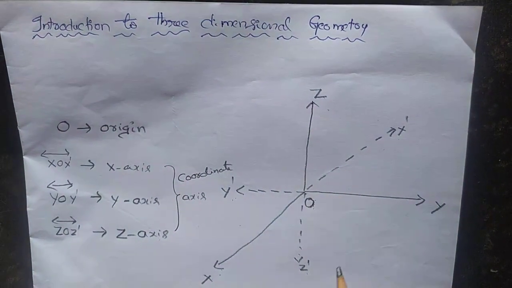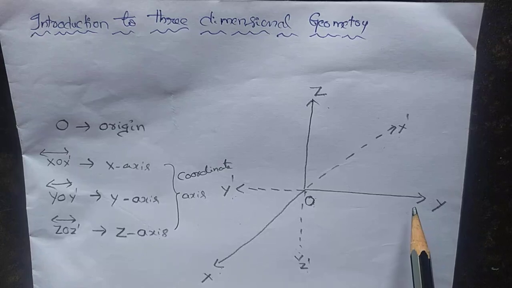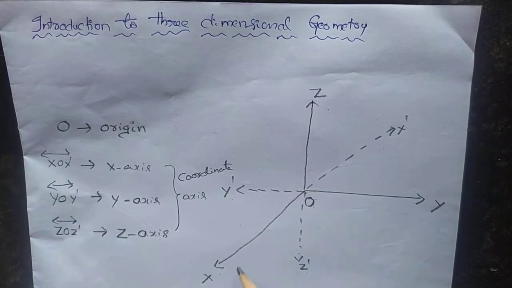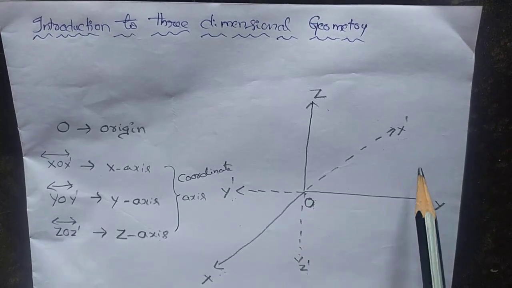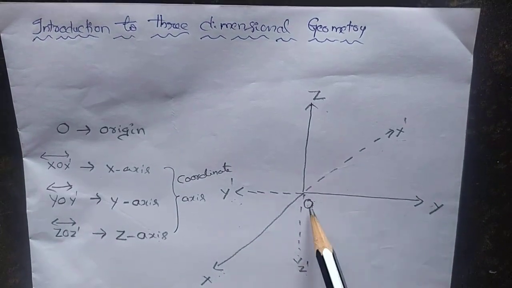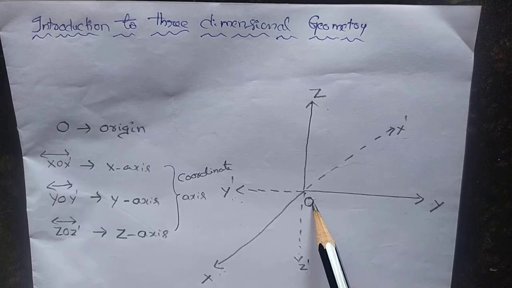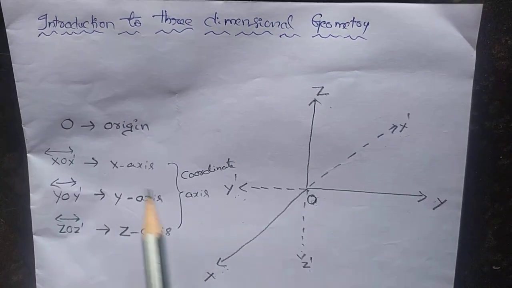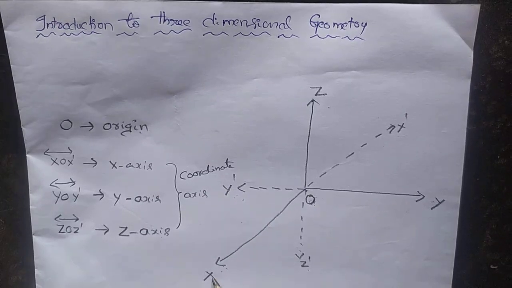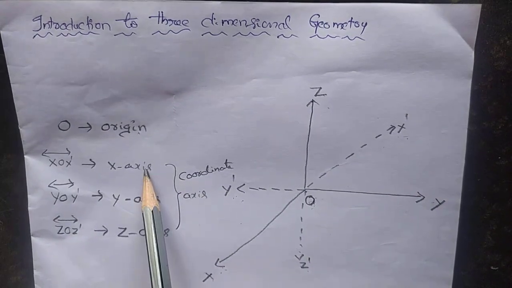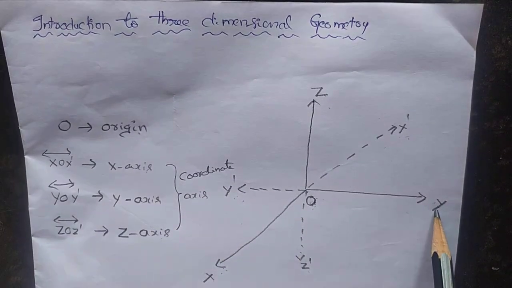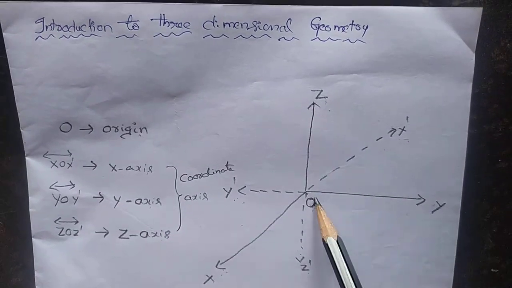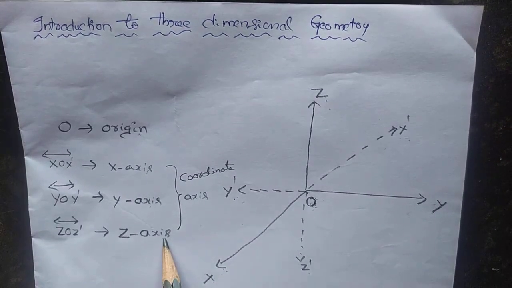Once again, three mutually perpendicular lines, X, O, X dash, Y, O, Y dash, Z, O, Z dash, intersect at the point O. Then the point O is called origin. The line X, O, X dash is called X axis, Y, O, Y dash is called Y axis, and Z, O, Z dash is called Z axis.